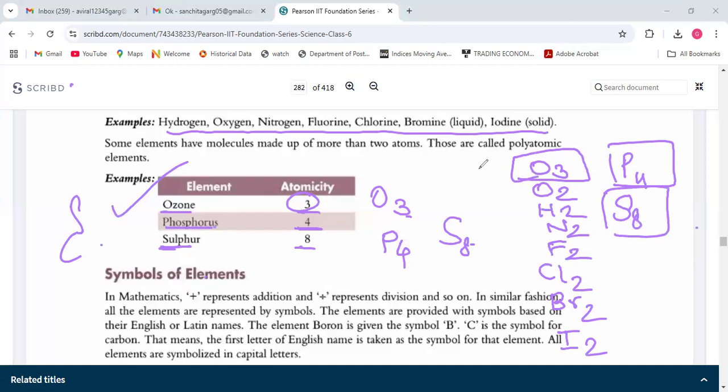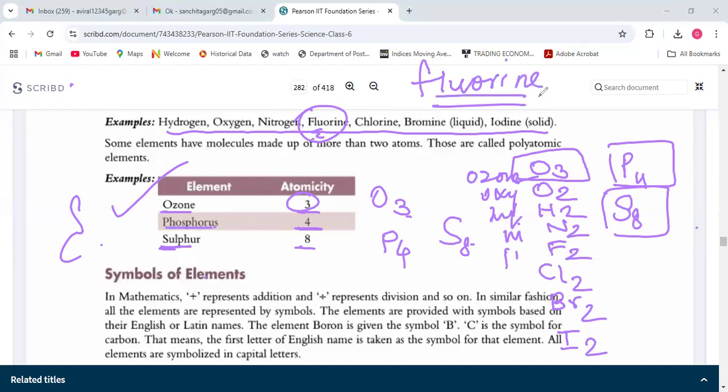So you should understand, this is ozone, this is oxygen, this is hydrogen, this is nitrogen, this is fluorine. In fluorine, you should note down the spelling. You should not make a spelling mistake in chemistry, otherwise you get a 0 mark. So you should know the symbols. I will give you the symbol and valency chart which you have to learn. Okay, so we will now move ahead.